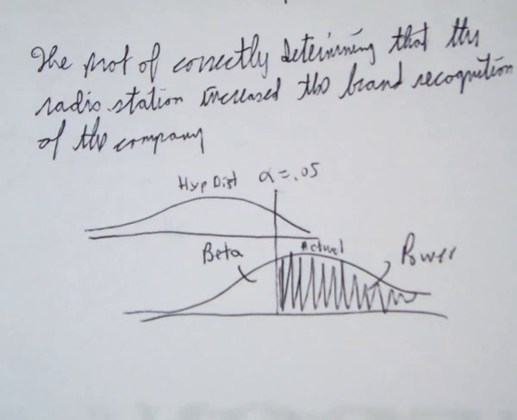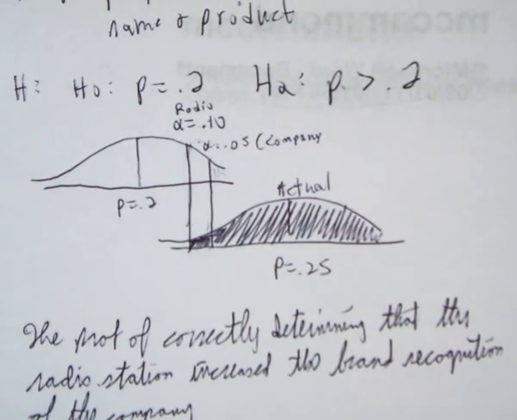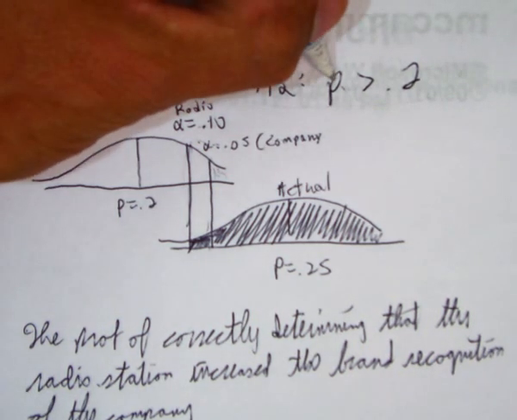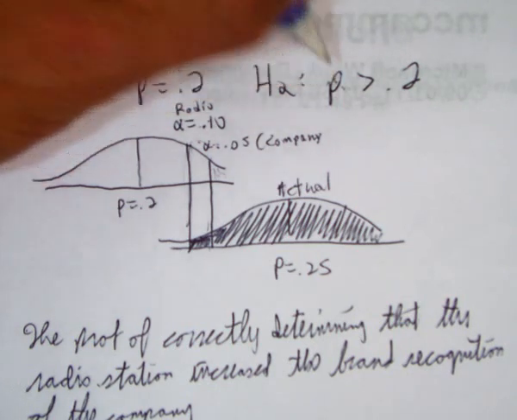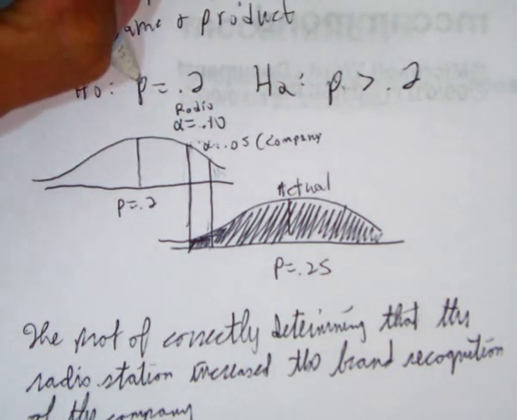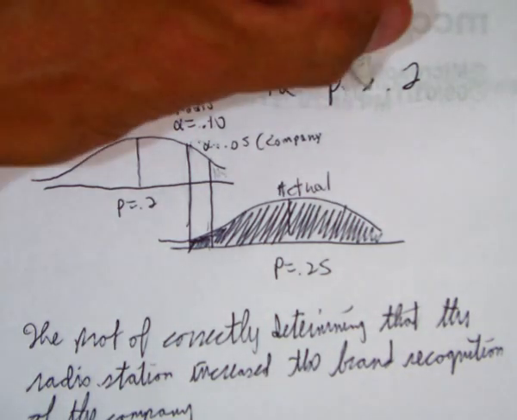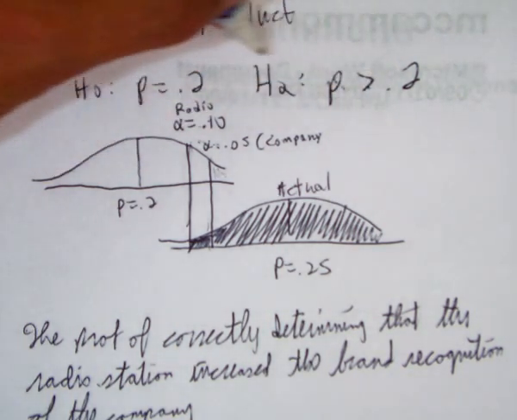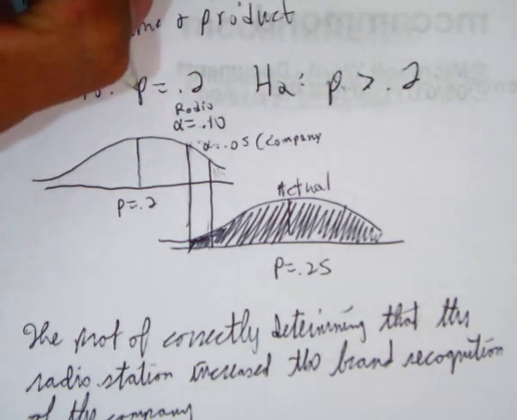Well, intuitively what happens is you have more evidence to correctly make the right decision. So what is a type 2 error? Well, a type 2 error is when the alternative hypothesis is true, but we fail to reject the null. So the company did its job, the radio station did its job, but we determined that it did not.